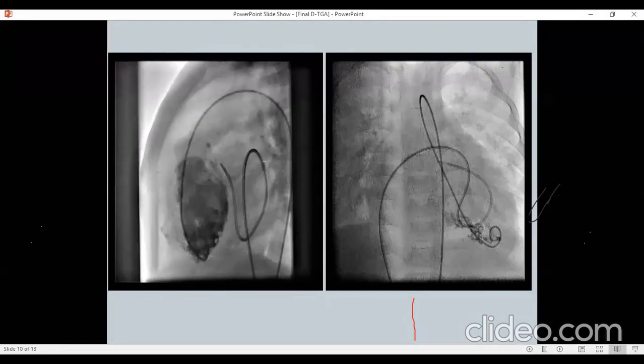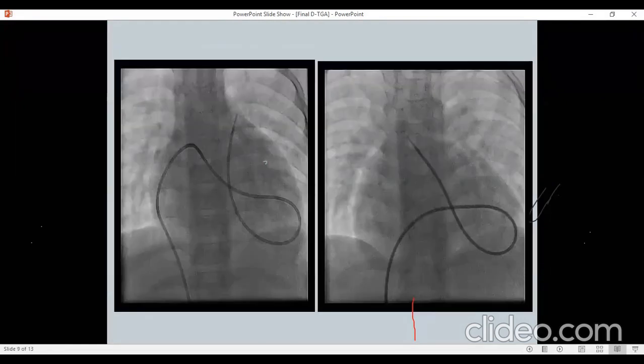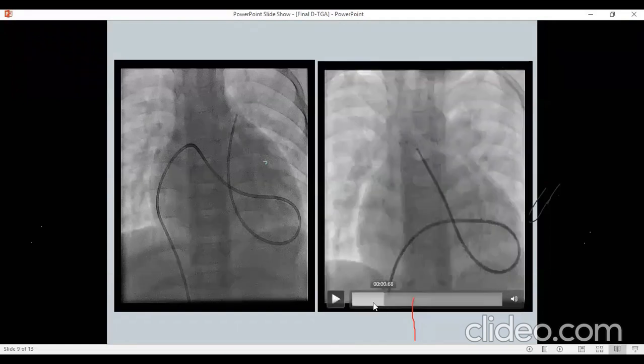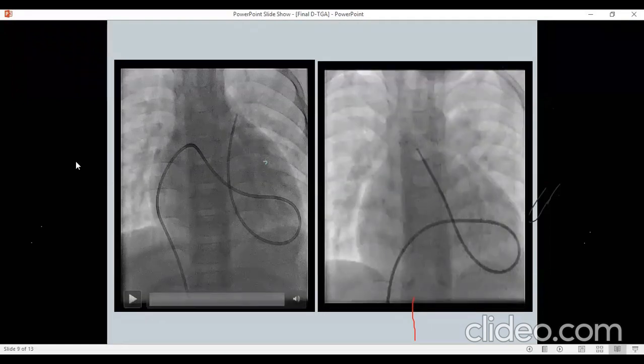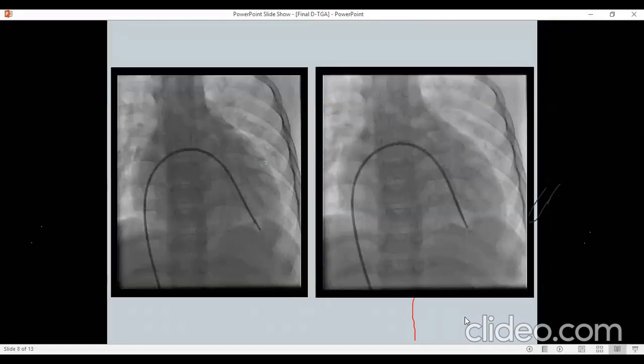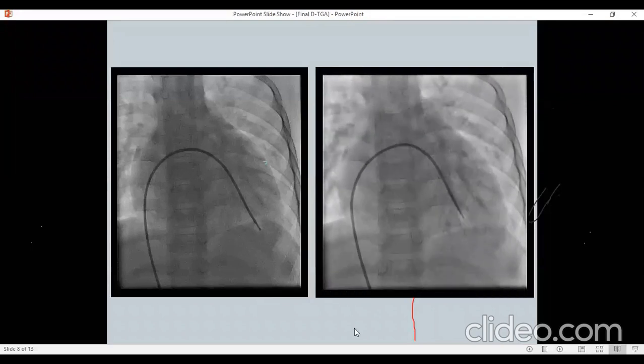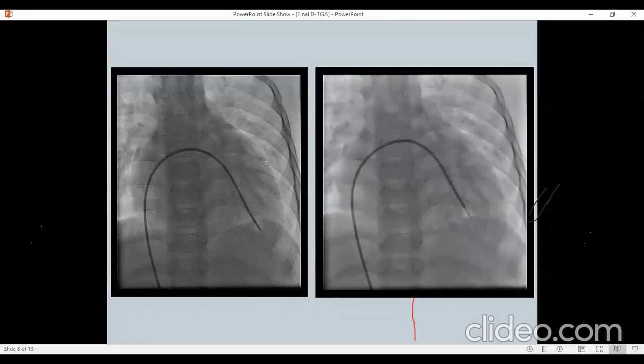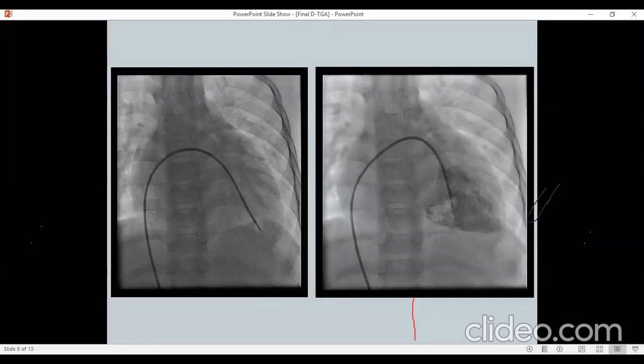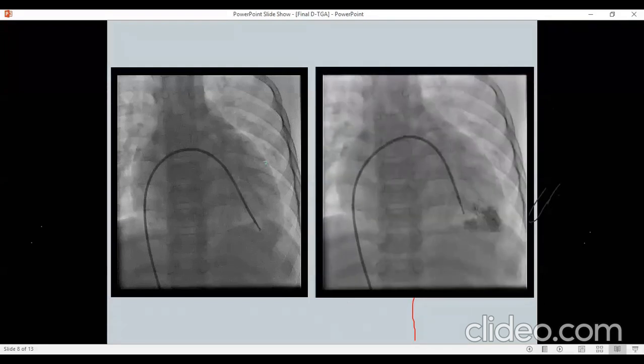We can go back and show that first slide. So previous slide, yeah. One more previous. Go back. One more. Yes. Yeah, run this. So the amount of dye is quite small, but the very fact that it is filling pulmonary arteries, it has to be left ventricle and smooth also. And you can compare it with the evacuated right ventricle that we saw in the last angio. I think the amount of dye is very little.